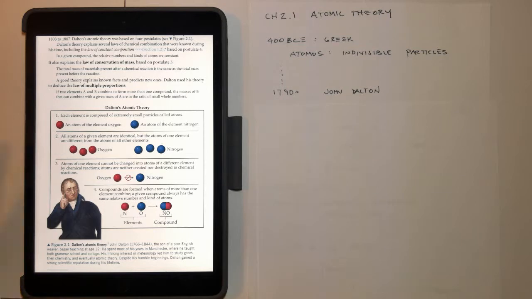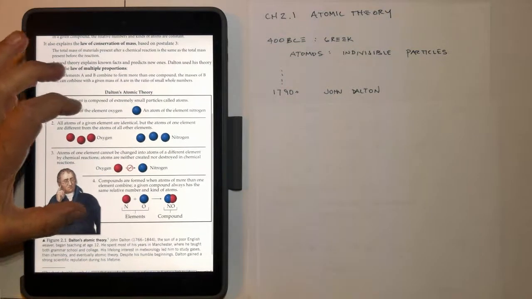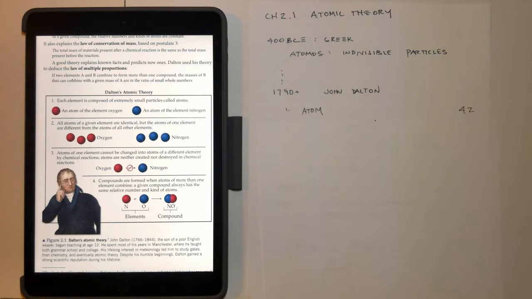He had 4 postulates, or 4 pieces, that he based his theory upon. First of all, each element that they knew of at that time was composed of really small particles called atoms. Secondly, atoms of oxygen were always the same, but they were different than atoms of something else, like nitrogen, for example.